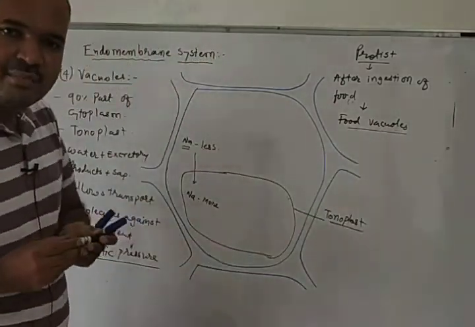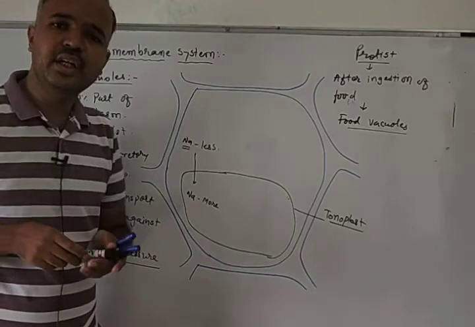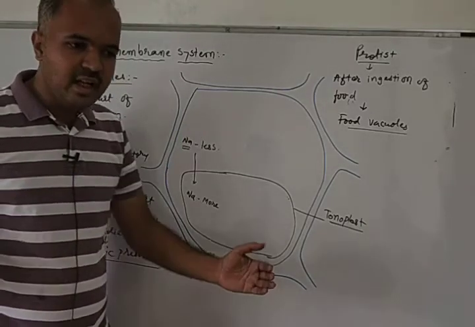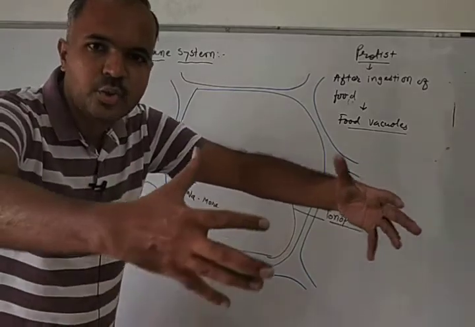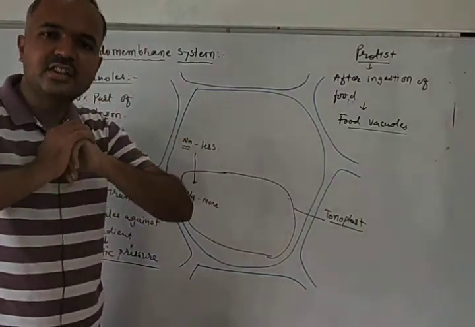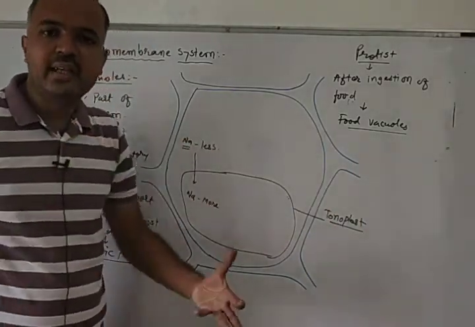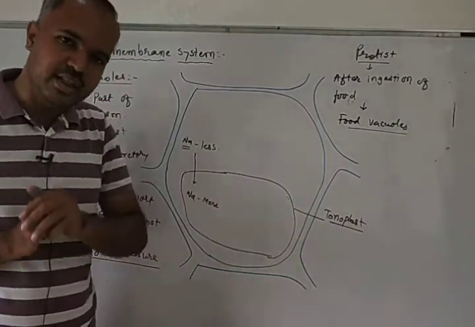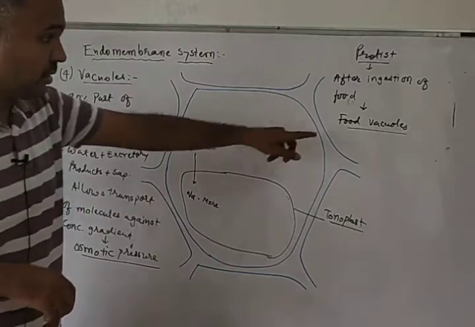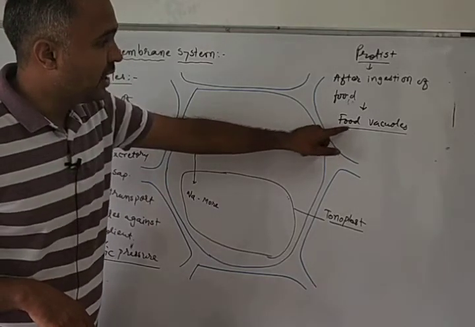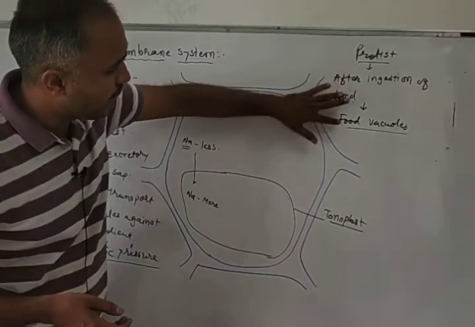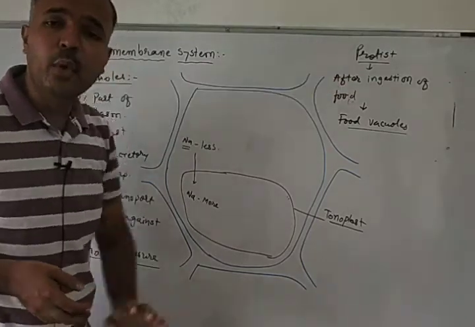Whenever amoeba tries to eat the food, that amoeba will extend its pseudopodia, and then a food vacuole is produced in amoeba. So that food vacuole is produced after ingestion of food, and this type of food vacuole is produced in protists.